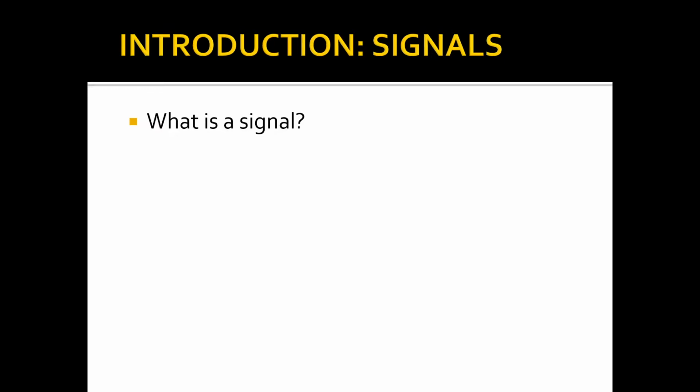So when the function depends upon one variable, we call it one-dimensional, for example speech signal. And if the function depends upon two or more variables, then we call that signal multidimensional. For example, an image, which is a two-dimensional signal.